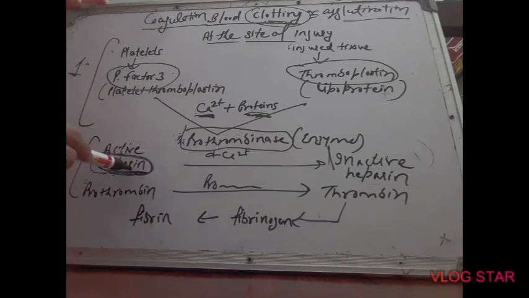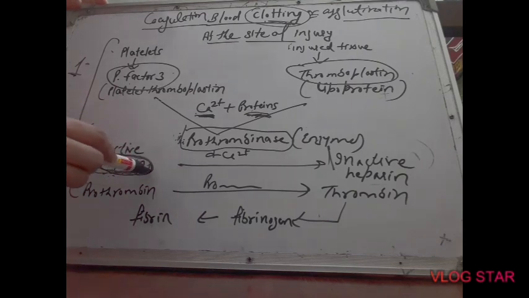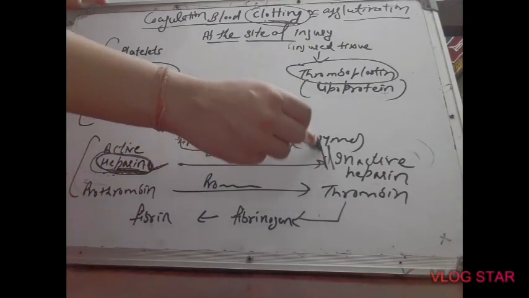But now we have to clot the blood at the site of injury to prevent excessive loss of blood. So the first role is to inactivate heparin, because unless it is inactivated, it will not allow clotting. So prothrombinase converts active heparin into inactive heparin.